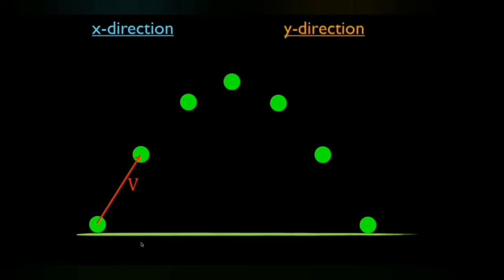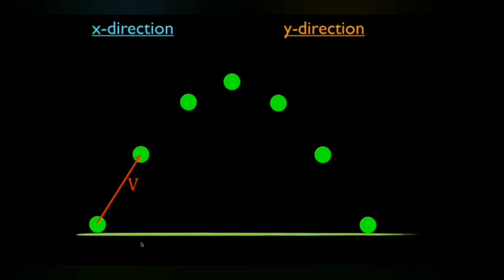Any object projected into space or air such that it moves under the effect of gravity alone is called a projectile. The path followed by the projectile is called its trajectory. The motion of the projectile is considered as the combination of two independent motions along x direction and along y direction.